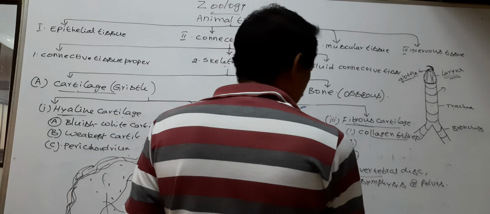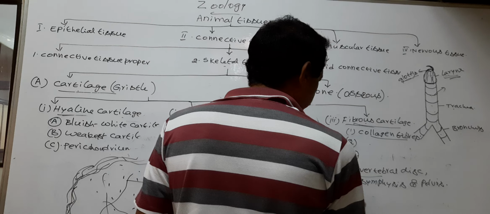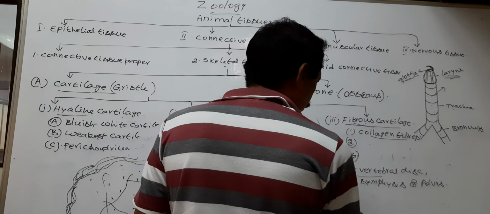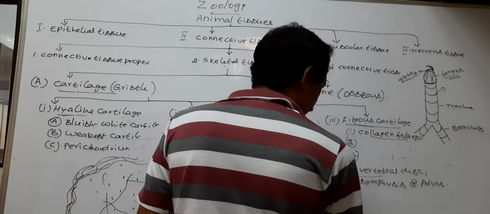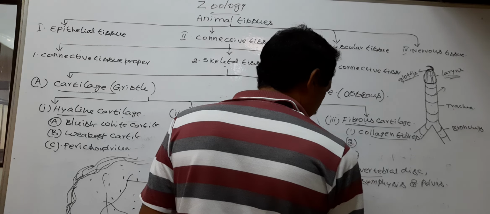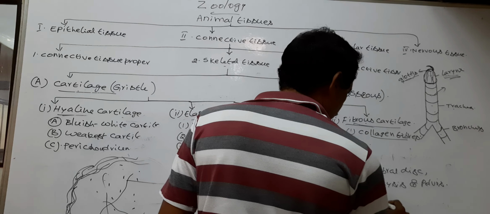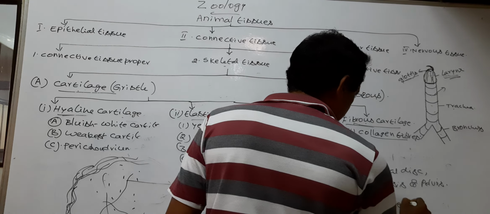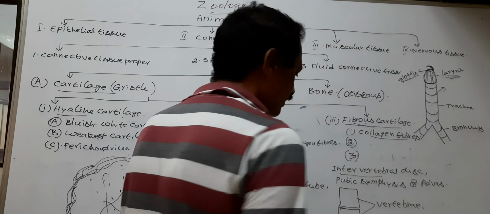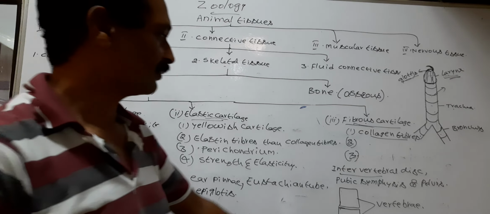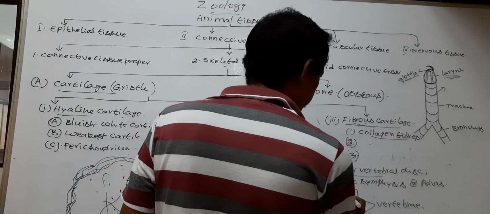The backbone or vertebral column is made by small bones. Small bones in the vertebral column are called vertebrae.